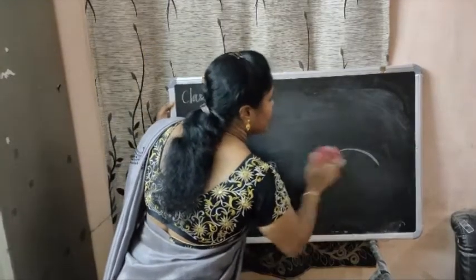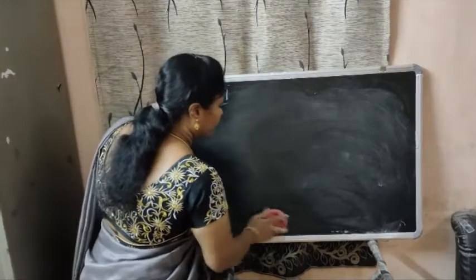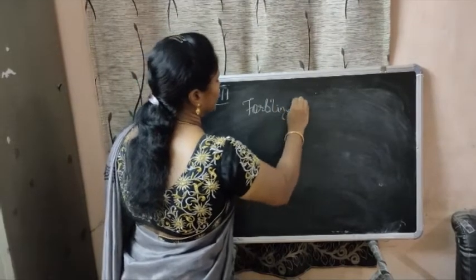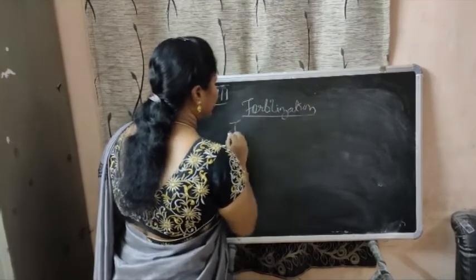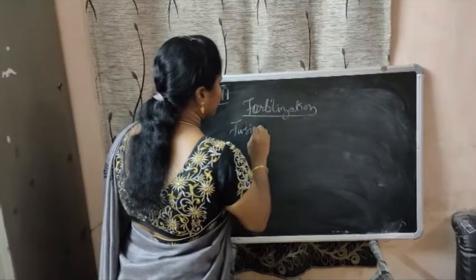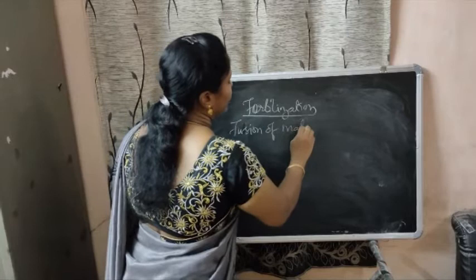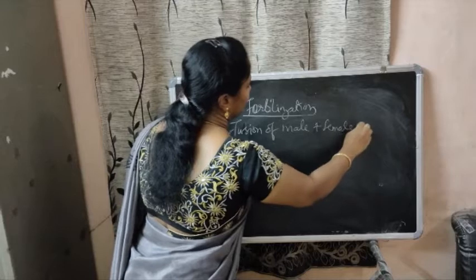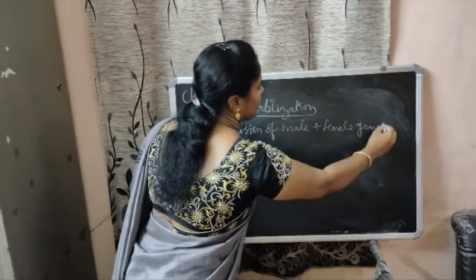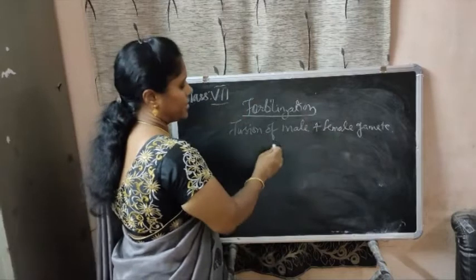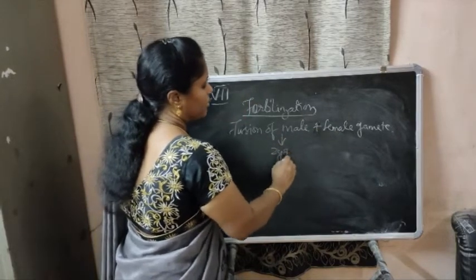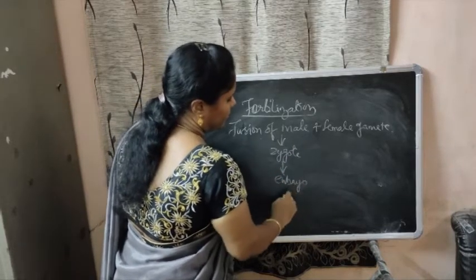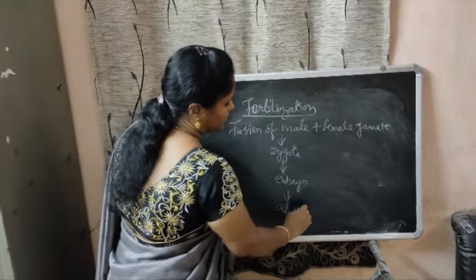Fertilization is the fusion of the male and the female gamete. After fertilization, a zygote is formed. This zygote develops into an embryo, and this embryo develops into an adult.